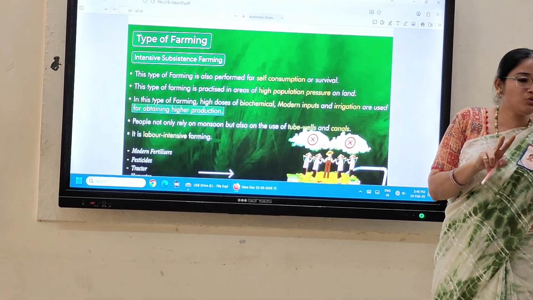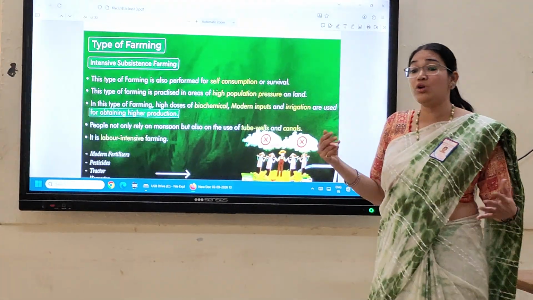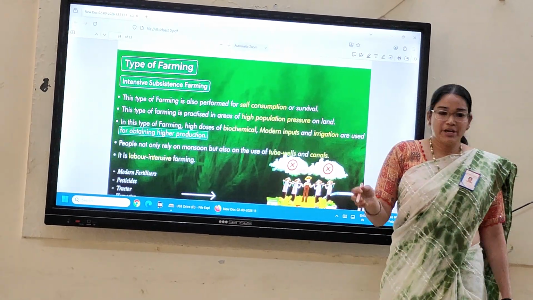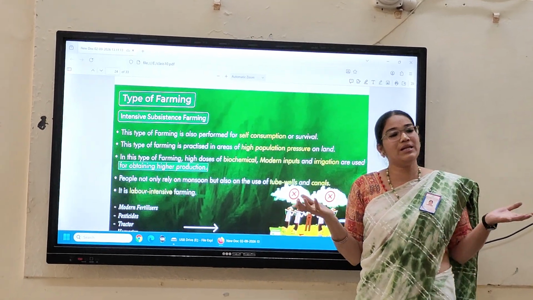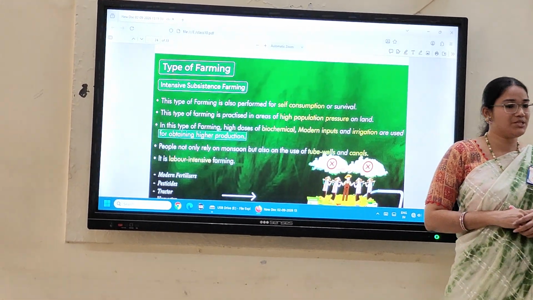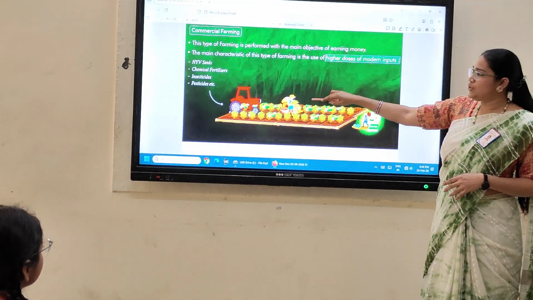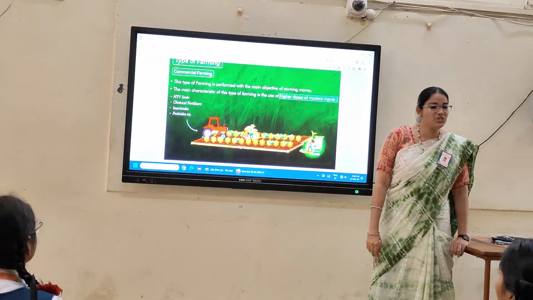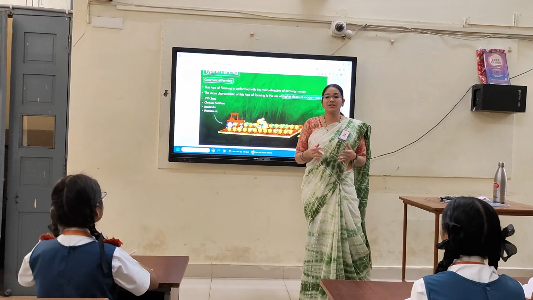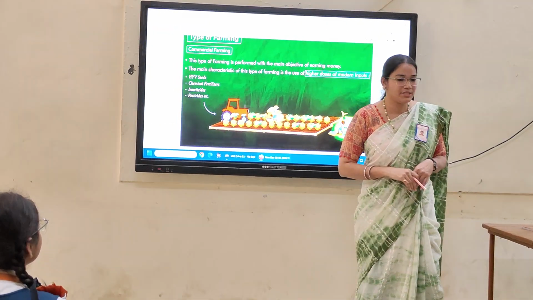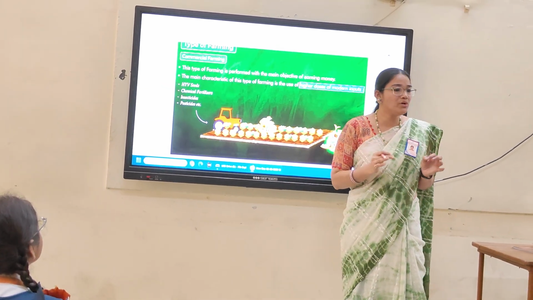Now in these two, which one is labor intensive farming? Tell me. Very good, intensive subsistence. In which farming did they use traditional methods? Primitive subsistence farming. Very good. Next we need to understand the third important kind, commercial farming. In the two categories we have seen, the farmer's family needs and requirements were met. But this time, after growing these crops, the farmer will get a huge income.